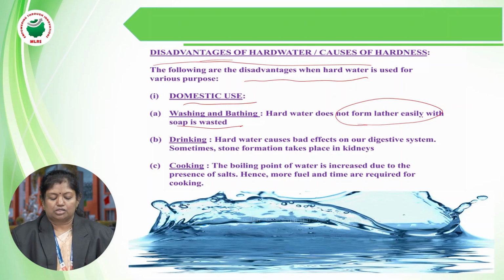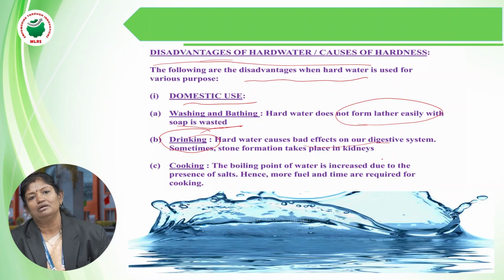Now, with soap, we'll also discuss the composition of the soap when we go to the types of waters. Now, when we use hard water, that is impure water, for drinking purposes, it causes a bad effect on our digestive system. It damages a number of organs too if you continuously use this hard, impure water.